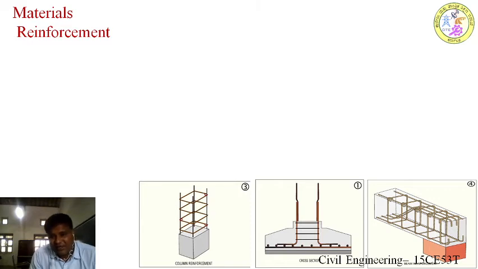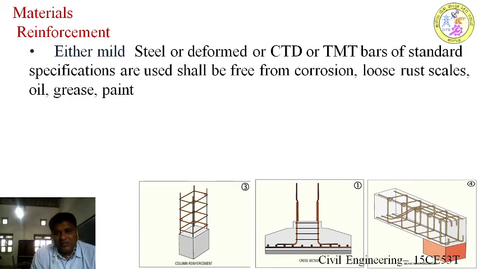You can see in the footing it has been lapped, and the lapped length depends upon the diameter of the steel. It may be 40 times diameter, 30 times diameter as per the norms and specifications. The reinforcement that will be used should be cold twisted deformed or thermomechanically treated bars, and it should be free from corrosion, and no oil or grease should be in the surface of the steel, because this oil and grease doesn't provide good bond to the concrete and induce some cracks in the concrete surfaces.